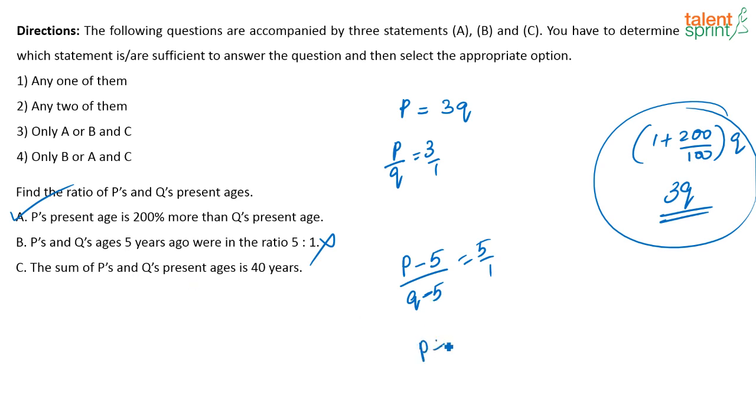C says the sum of the ages of P and Q is 40 years, or P plus Q is equal to 40. But again using the third statement alone I am not able to find out what P and Q are. But if I combine these two statements, I have two equations, two unknowns, so I will be able to solve for P and Q, and I will be able to find out P by Q. So what will be the answer? Either statement A alone is enough to arrive at the answer, or I have to combine statements B and C. So your correct answer will be option 3, only A or B and C is enough to arrive at the answer.